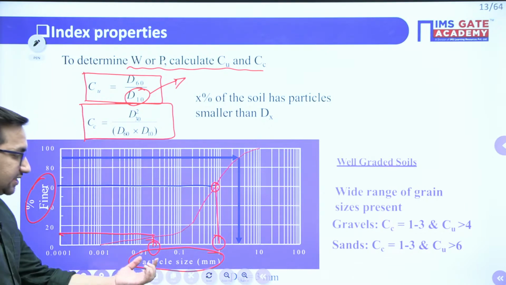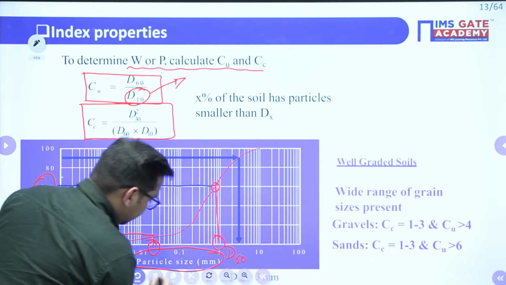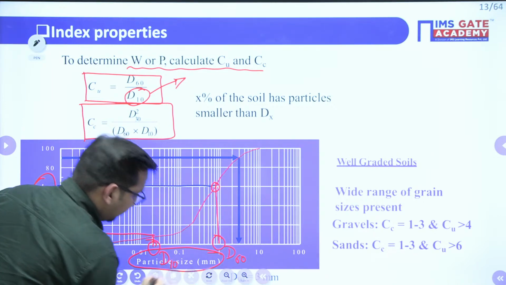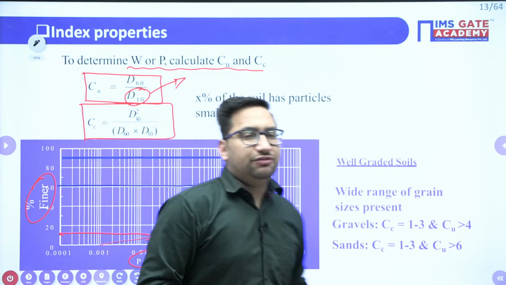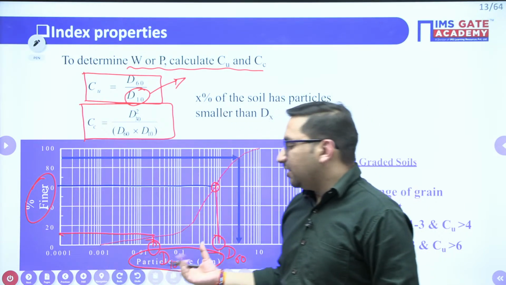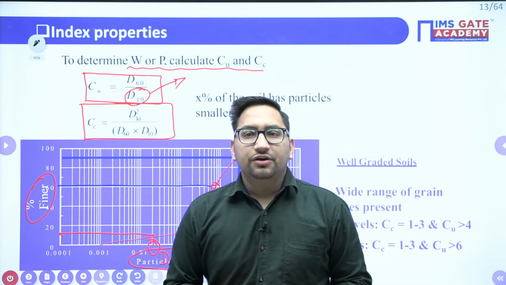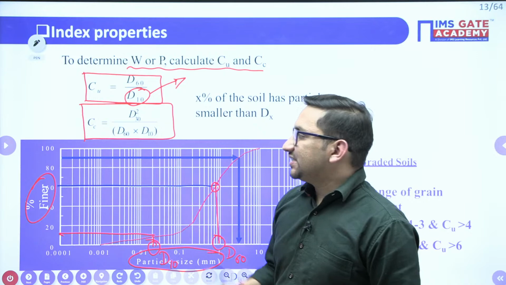This particle size is your D60, this is your D10. Clear? Generally, we make a particular chart for that in terms of percentage finer and diameter of the particle. From there, we can find out what your D60 and D10 are.